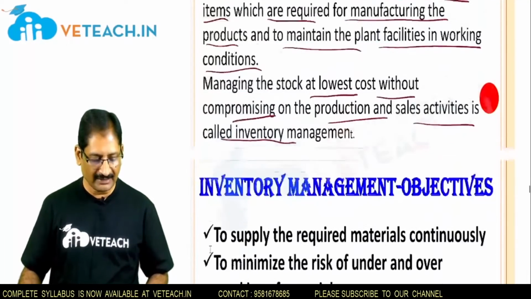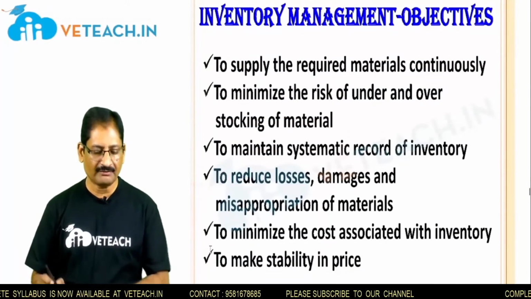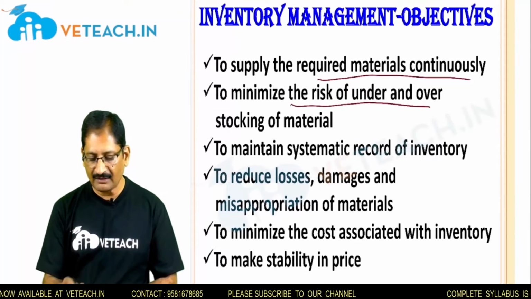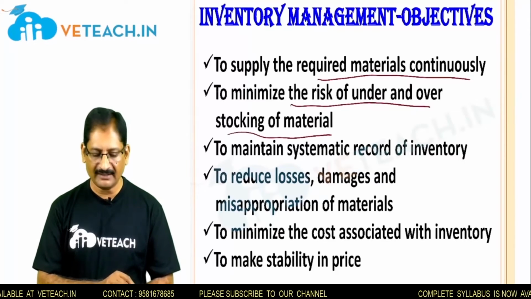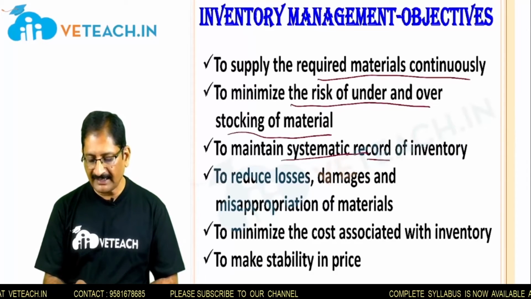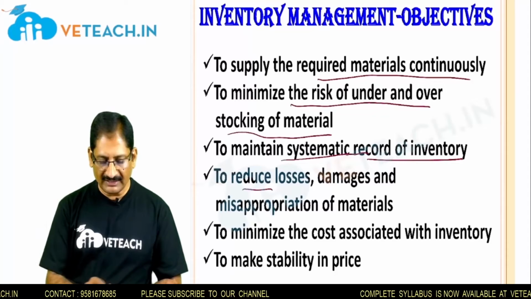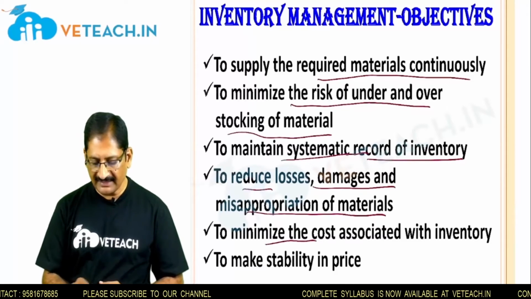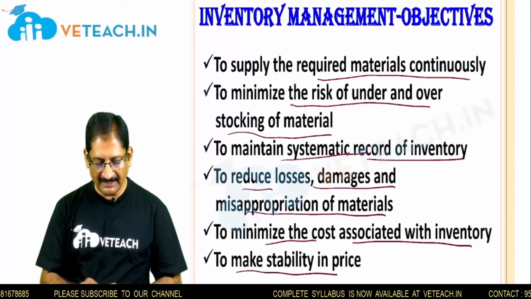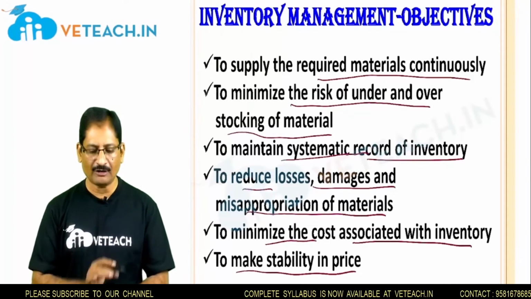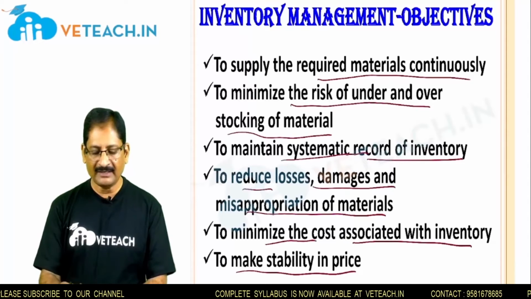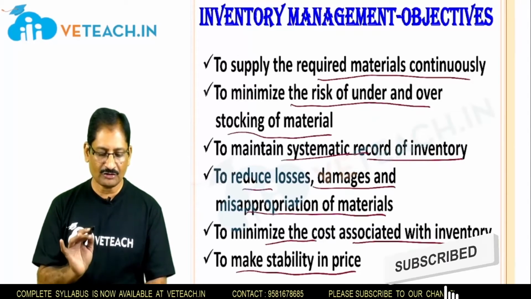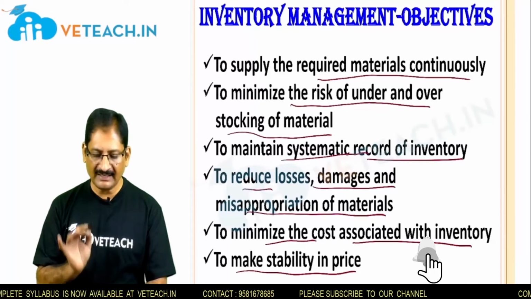The objectives of inventory management are to supply the required materials continuously, to minimize the risk of under or overstocking of material, to maintain a systematic record of inventory, to reduce losses, damages and misappropriation of materials, to minimize the cost associated with inventory, and to make stability in price. The first objective says materials should be available on a continuous basis, with no overstock or understock.